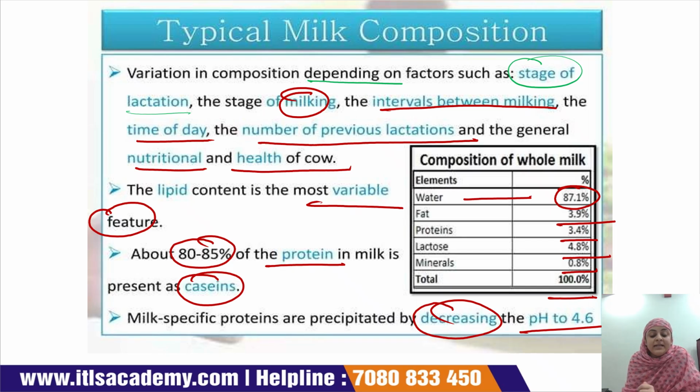When we have to precipitate milk protein, we decrease the pH of the milk until it reaches 4.6.